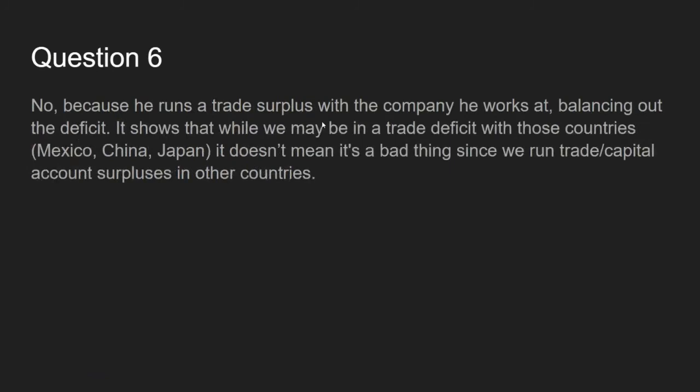For question 6, the Nobel laureate talks about how he has a chronic trade deficit with his barber who doesn't buy a darn thing from him. This isn't a problem because he runs a surplus with the company he works at. So it balances out the trade deficit that he has with his barber. And so in relation to the U.S.-China, U.S.-Mexico, and U.S.-Japan trade deficits, it doesn't mean that the trade deficit we have with them is a bad thing, because it could be balanced out by other surpluses in other countries or capital surpluses in those countries.